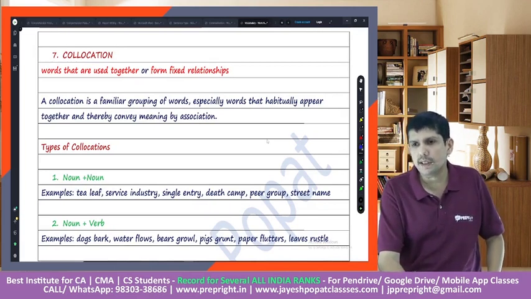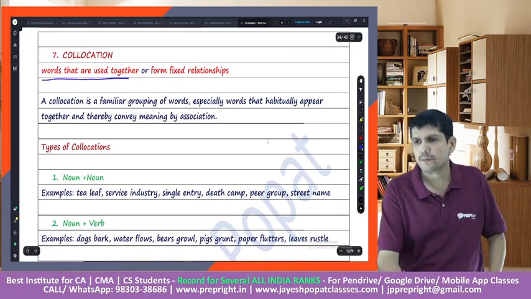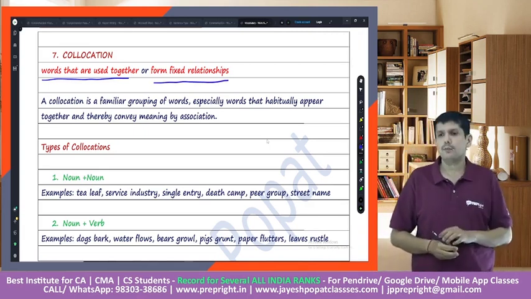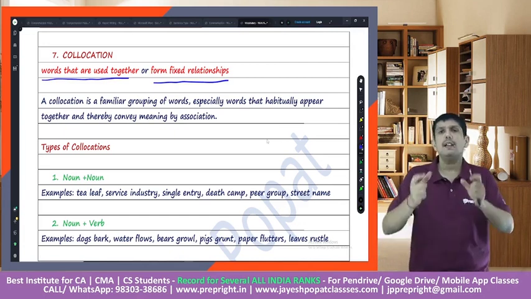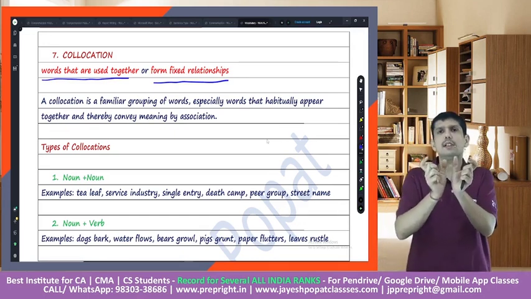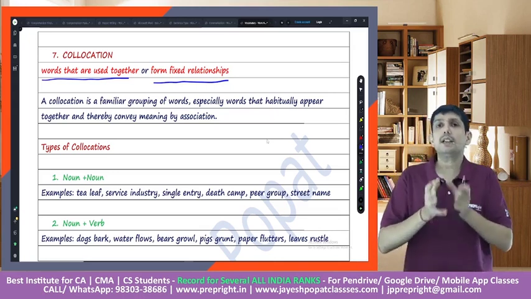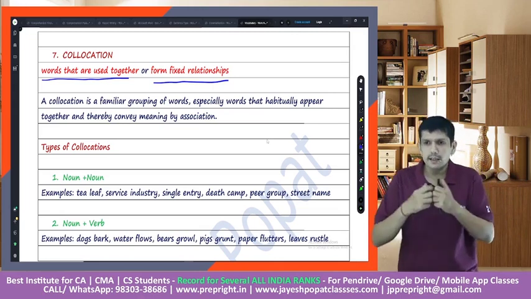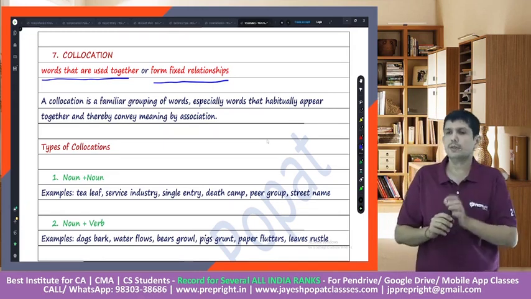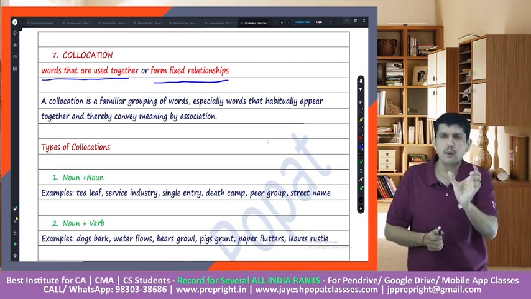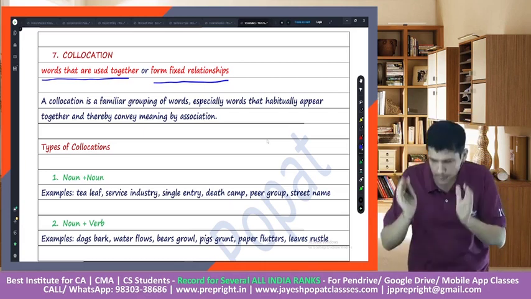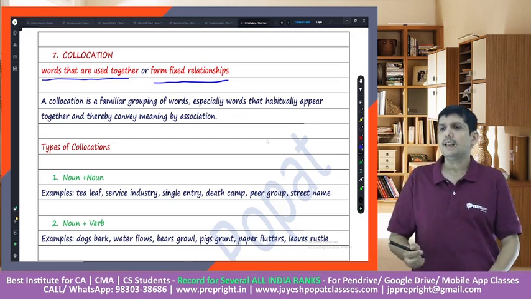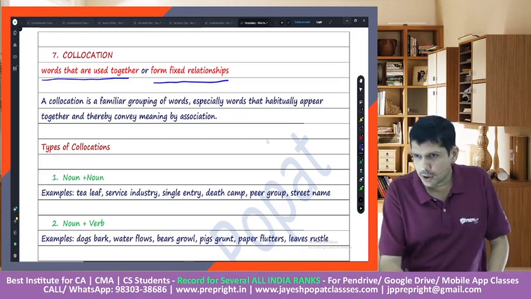Collocation. Collocation would mean words that are used together or fixed in a particular form. For example, healthy relationship, healthy food. So these two words come together. Let down. So these two words come together, right? So collocation is basically a group of two or more words which usually appear together. So words that are used together.